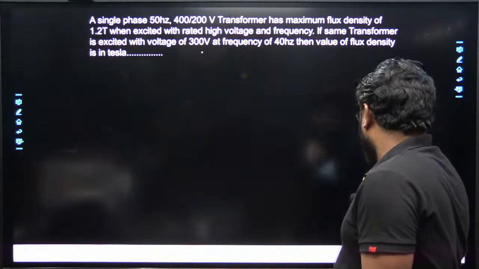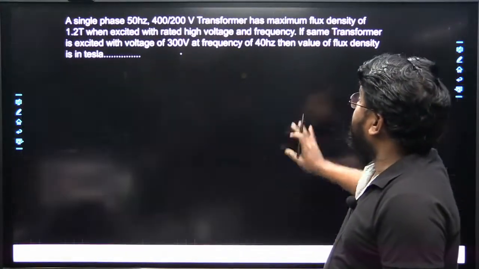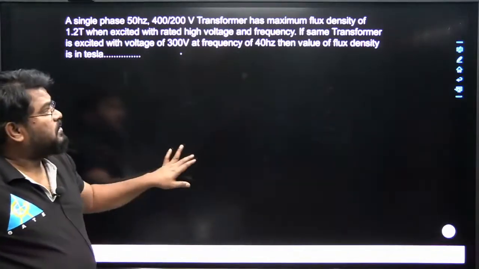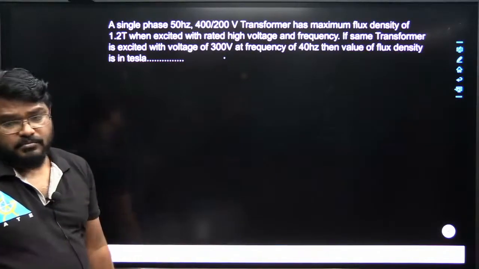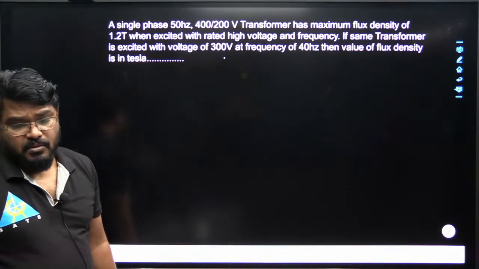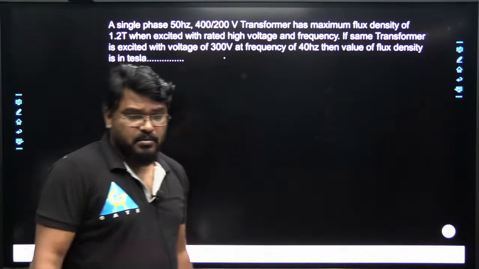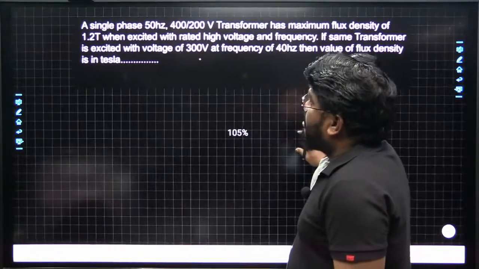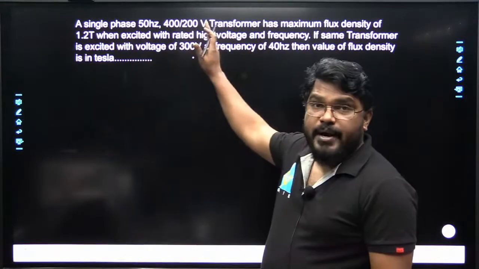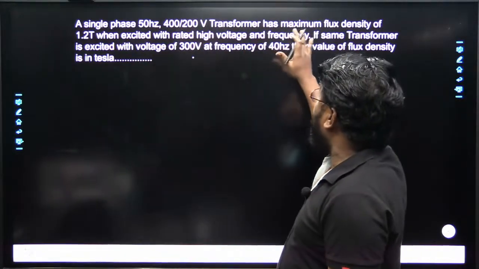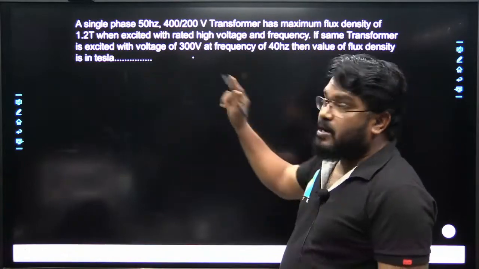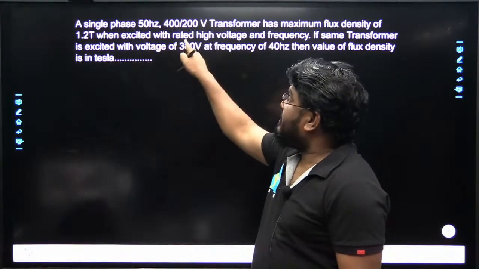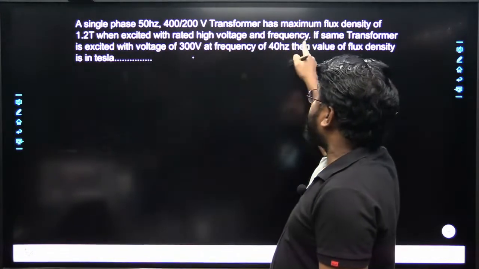So now let us solve this question. A single phase 50 Hz 400 upon 200 volts transformer has flux density of 1.2 Tesla when excited with rated high voltage and frequency.